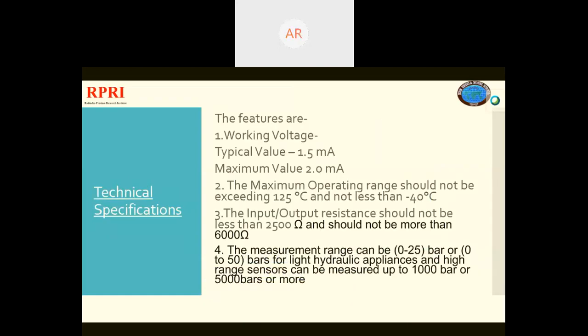Here in the first part you have written working voltage, but you have given the value in current, that is milliamperes. So what is the voltage? Yeah, this is a blunder, Ashmit Roy. Working voltage you have written, and you have written the current value. It should be working current range. Okay, Ashmit Roy? Yes, sir.